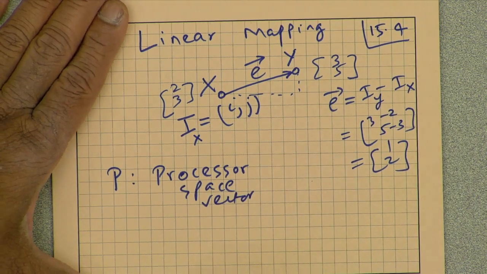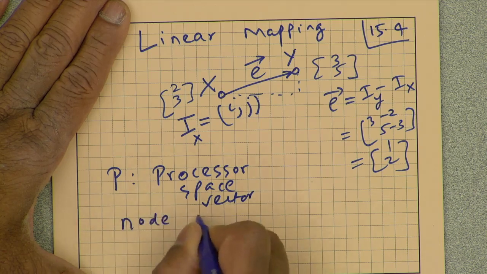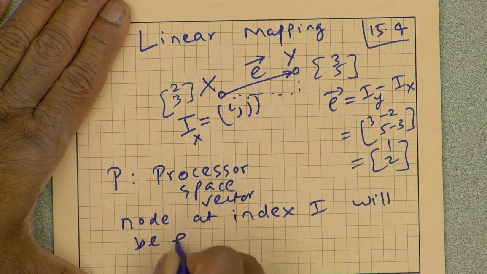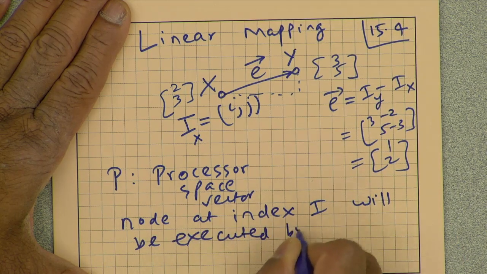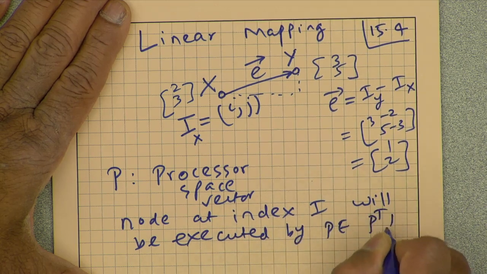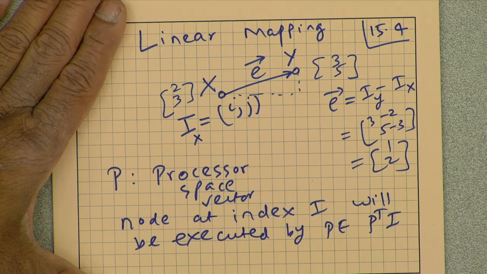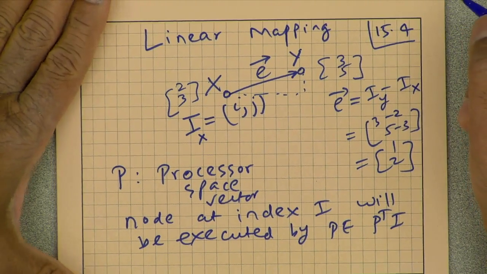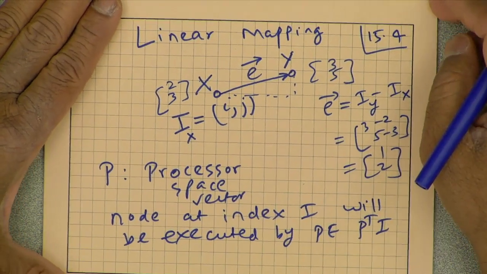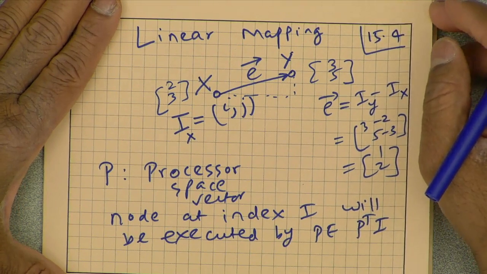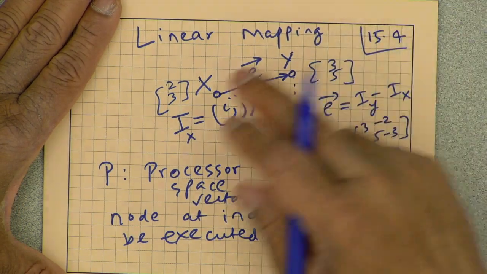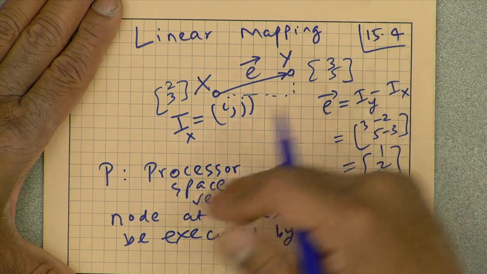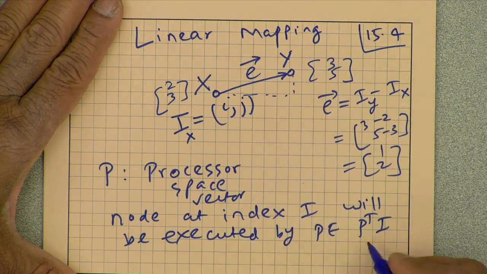What it says here is that the node at index I will be executed by processing element P transpose I. Processor space vector means that which PE number a certain node will be executed on is given by P transpose. P is a column vector, P transpose is a row vector.